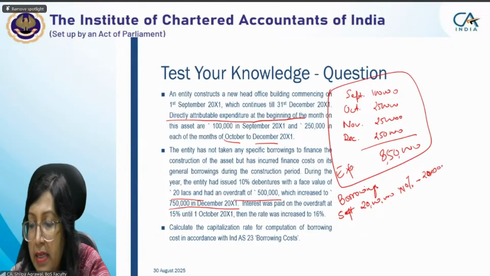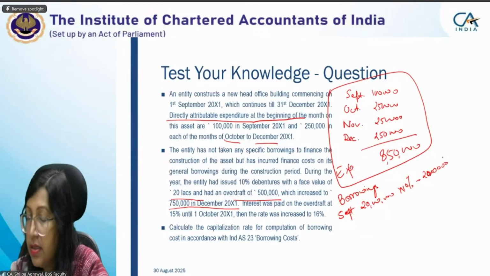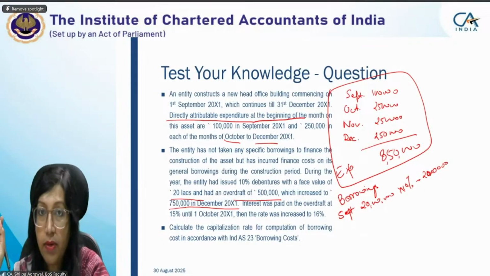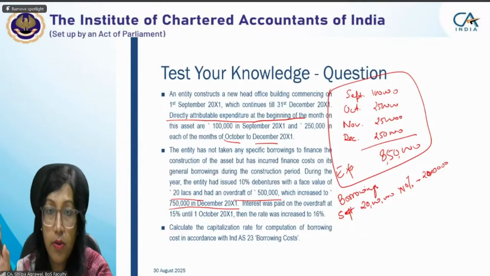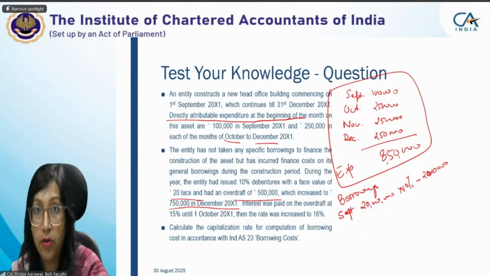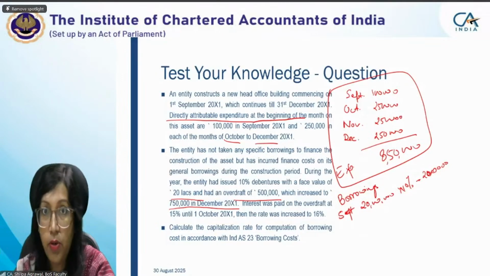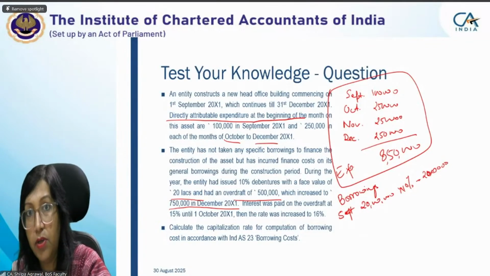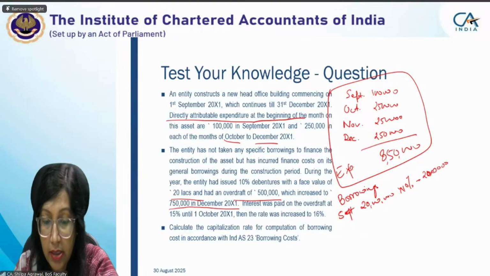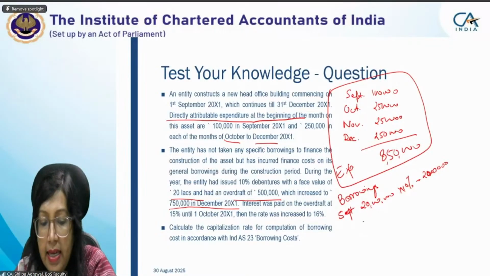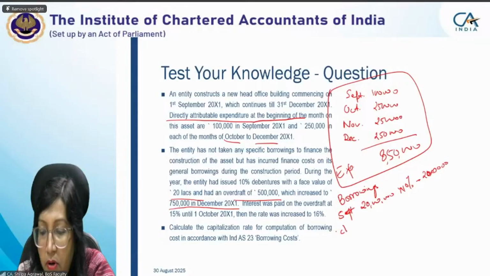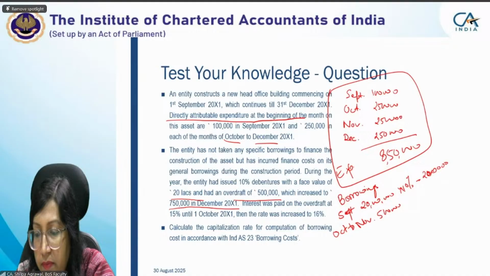Okay, but this is for the entire year. Right now we are calculating the capitalization rate for the entire year. We can also calculate the capitalization rate for the particular period, for the substantial period also. It depends on the way you are doing. Your concept should be clear in whatever manner you do, and the ultimate answer will be the same. You have 20 lakh in debentures, and an overdraft of 5 lakh, which increased to 7,50,000 in December. It means from October to November, you were having a general borrowing of 5 lakh with an interest rate of 15%.